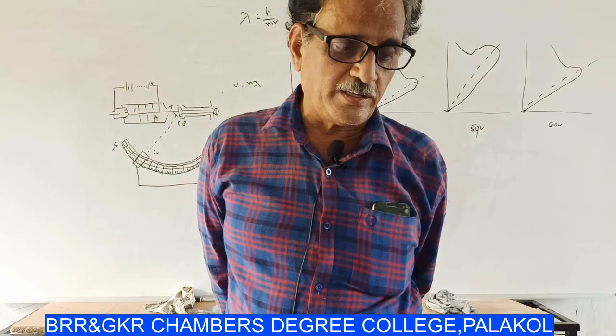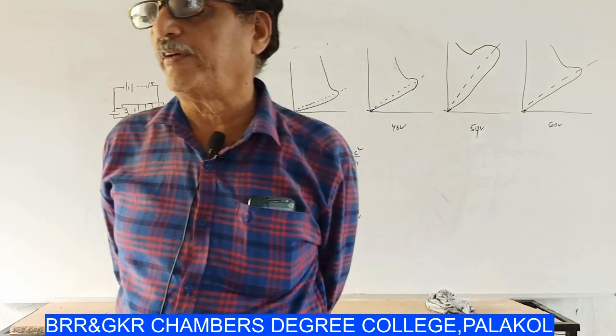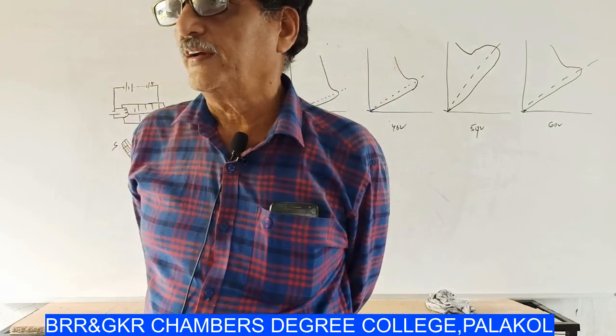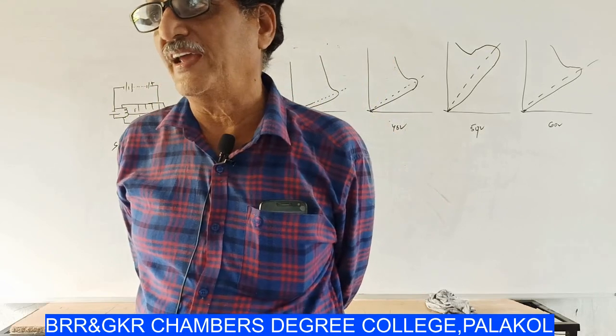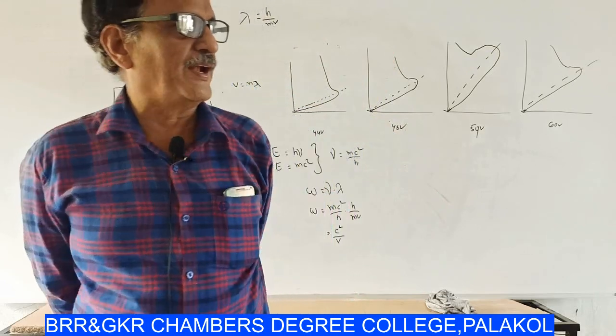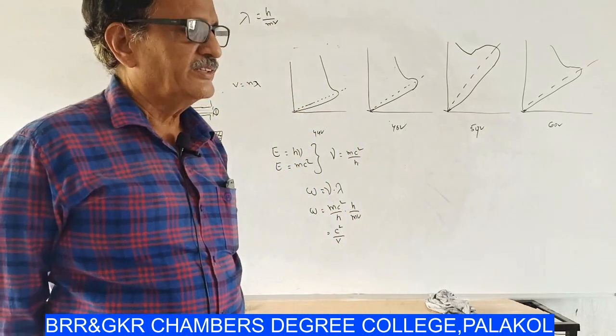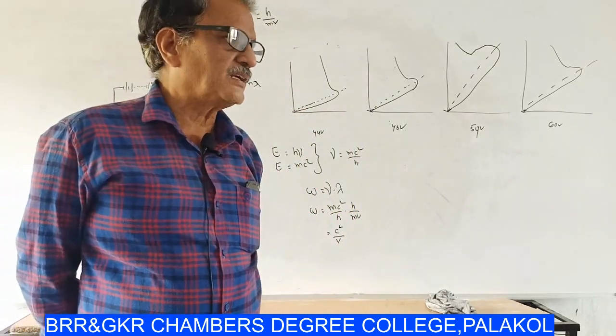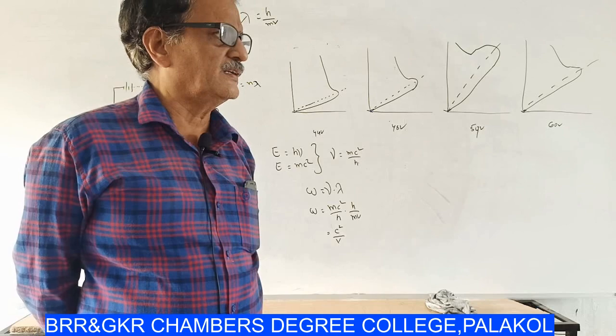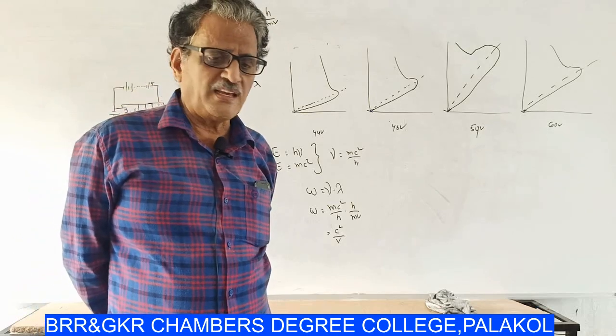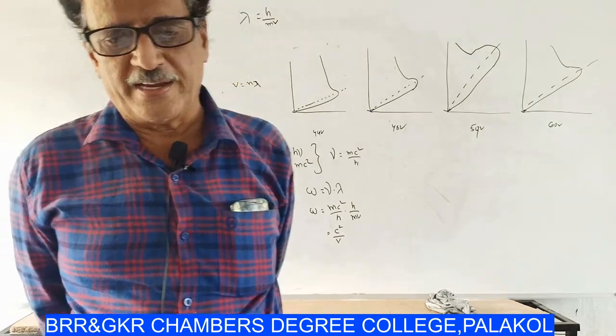And the fifth one is the velocity of the matter wave is always greater than the velocity of light. This is because the velocity of the particle can never exceed the velocity of light.